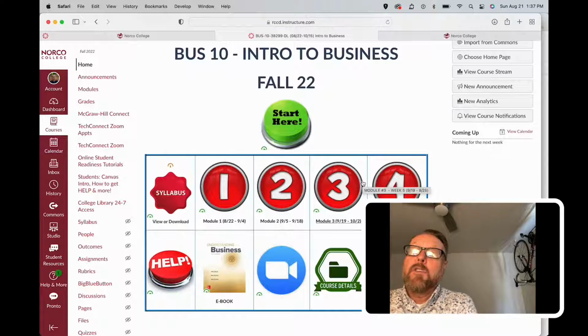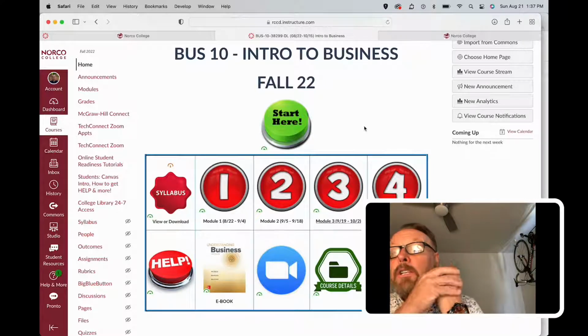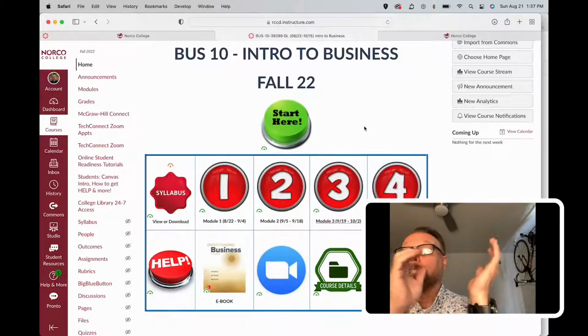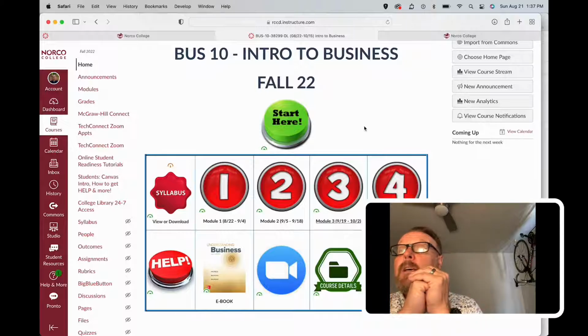I highly recommend that you use modules as you navigate the class versus using the due date items that will typically show up here to the right. So right now it says there's nothing for next week, but that'll soon populate with assignments that are due. And you can use those, just also go into modules because I added a lot of other additional material. There's PowerPoints in there for every chapter. Sometimes there's additional articles or even videos to watch on various subjects.